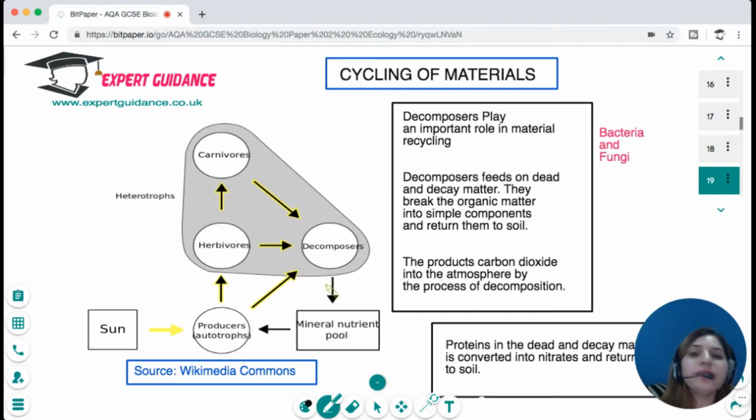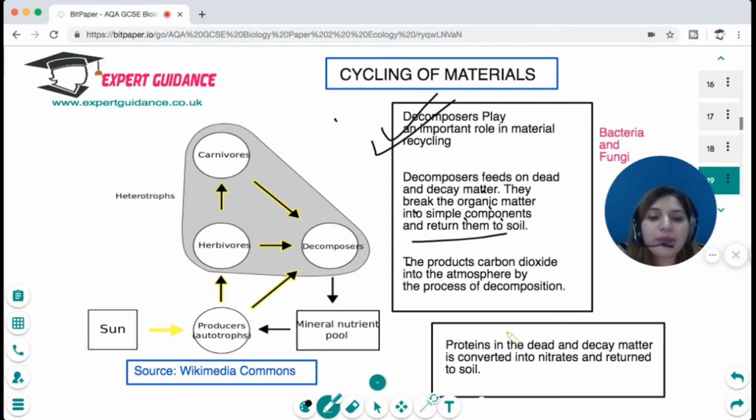Now there's a very important concept that in an ecosystem, the materials need to be recycled. How do the materials get recycled? It is the decomposers that play a very important role, because they feed on dead and decaying matter. They break the organic matter into simple components and return them into the soil. The products like carbon dioxide and other gases are released into the atmosphere.